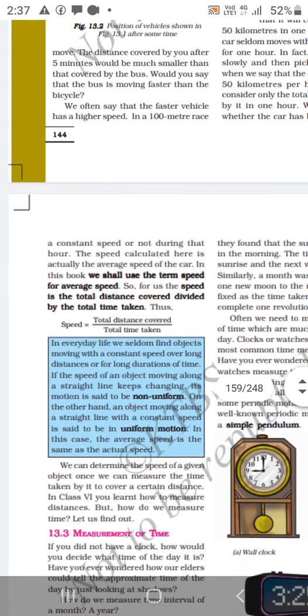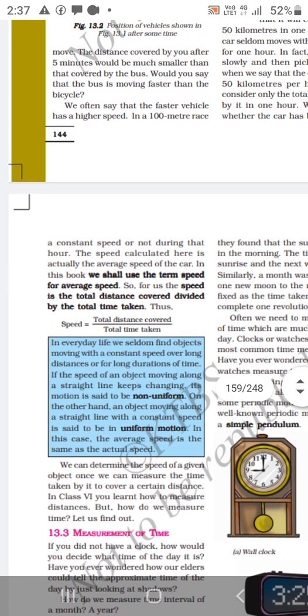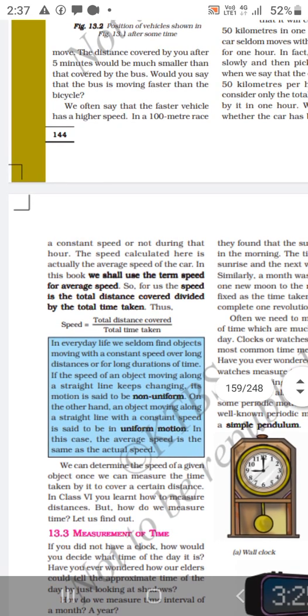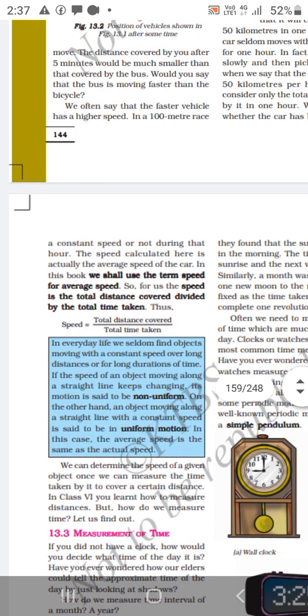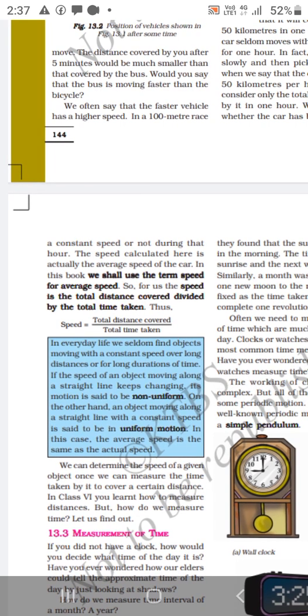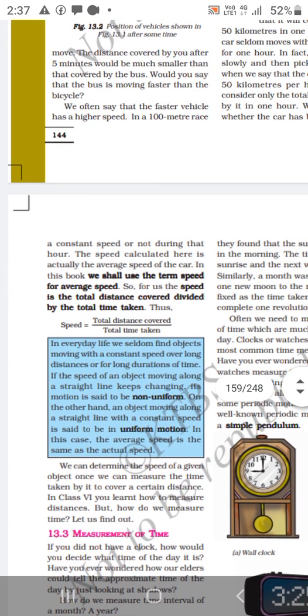If the speed of an object moving along a straight line keeps changing, its motion is said to be non-uniform. On the other hand, if an object moves along a straight line with constant speed, it is said to be in uniform motion. In this case, the average speed is the same as the actual speed.